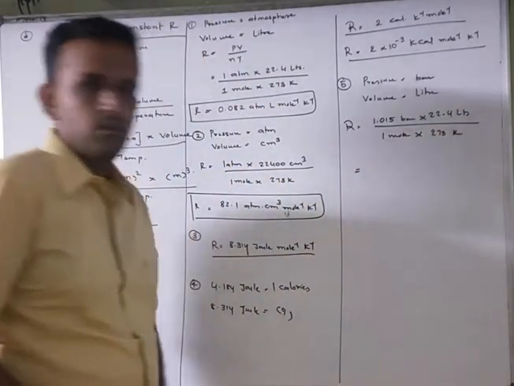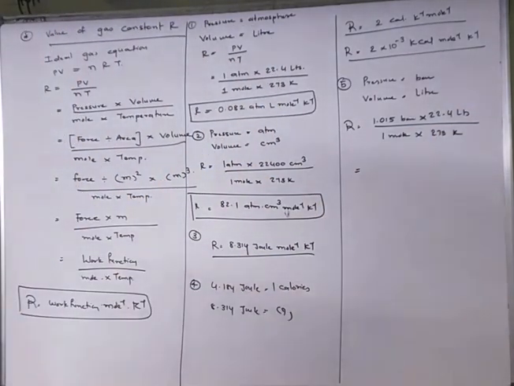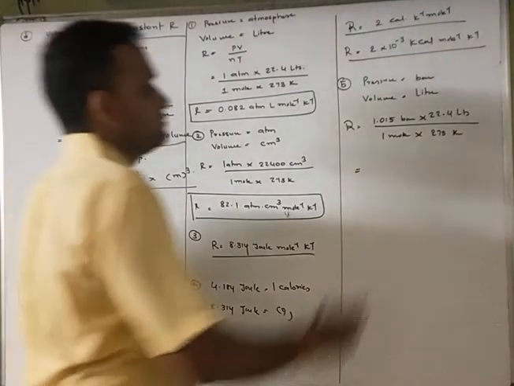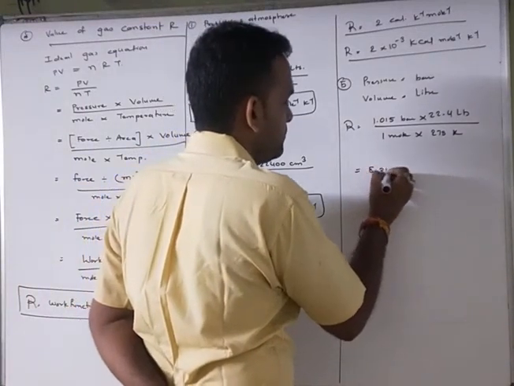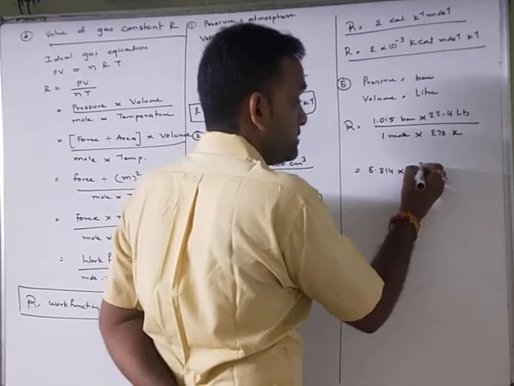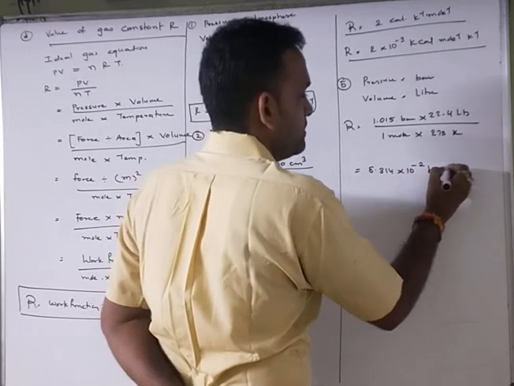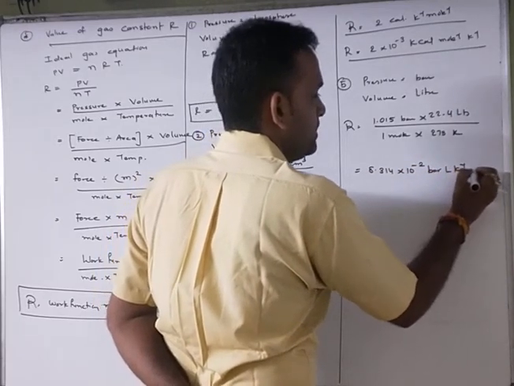Understand? So calculate this. You can get approximately 8.314 into 10 raised to minus 2 bar liter Kelvin inverse mole inverse.